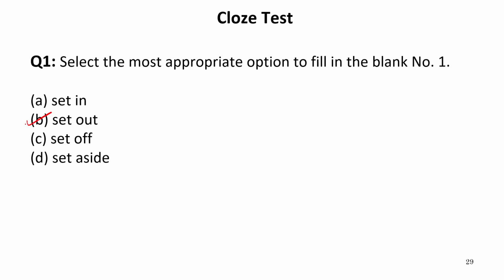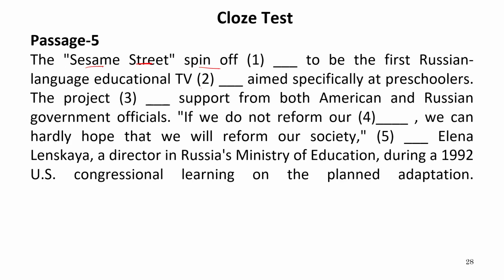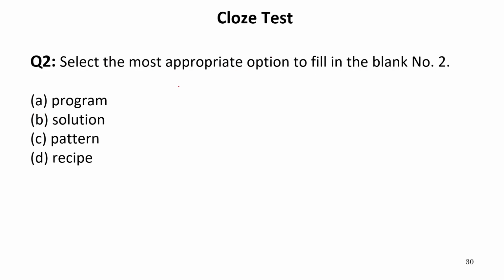Here the suitable word is set out, which is the correct phrase. So, a spin-off set out to be the first Russian language educational TV. What? TV program, solution, pattern, or recipe. Obviously, it is a TV program.